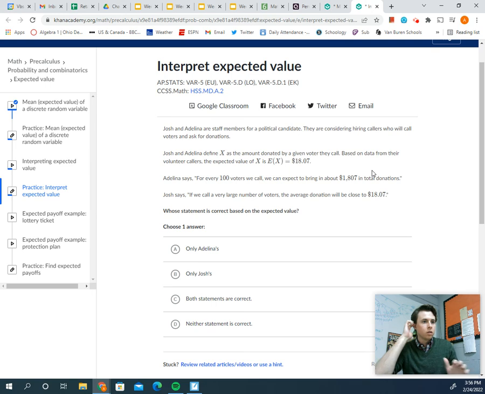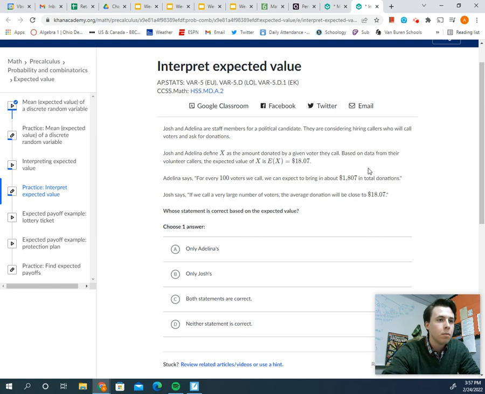The statement itself to me sounds good, right? They're saying for every 100 voters, we can expect about this amount. Again, the keyword being about there. She's not guaranteeing they're going to bring that in. By saying about and expect, we're picturing more of that long-term average. Let's just go ahead and make sure their math is correct.